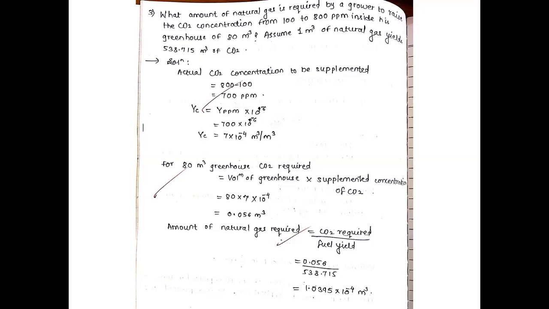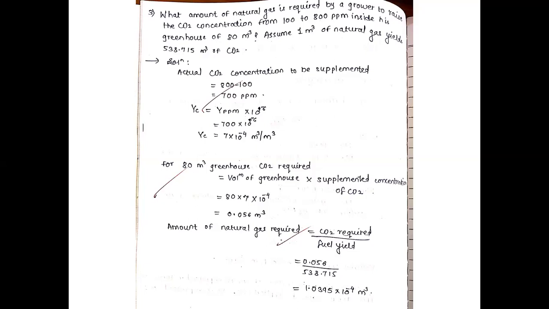Actual CO2 concentration to be supplemented is 100 to 800 ppm. So that is 700 ppm, by subtracting the initial value, that is 800 minus 100, which is 700 ppm. Then Yc is equal to Yppm into 10 raised to minus 6, that is 700 into 10 raised to minus 6. That will be Yc is equal to 7 into 10 raised to minus 4 meter cube per meter cube.